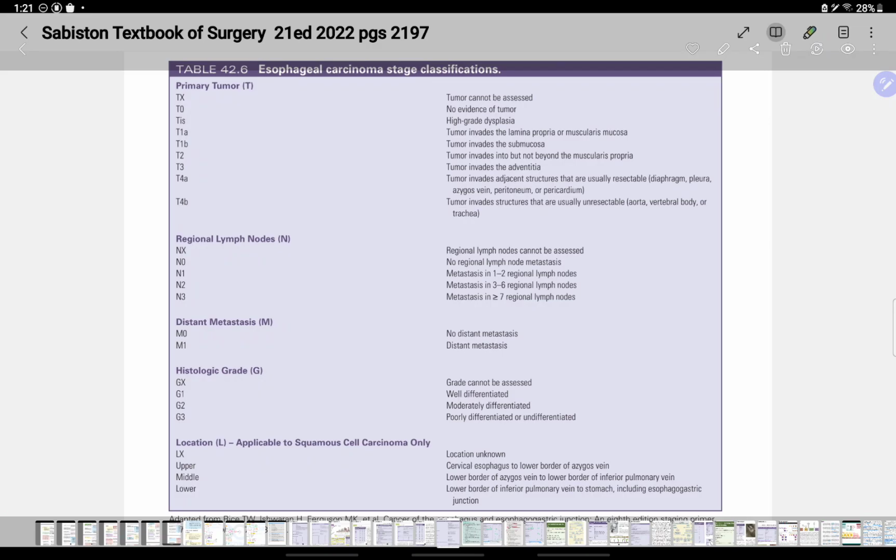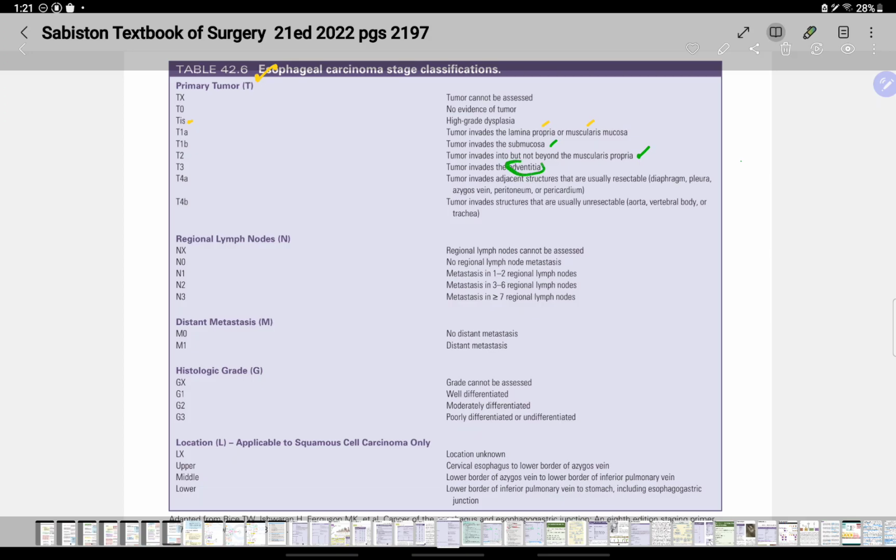So for esophageal cancers, Tis is high-grade dysplasia, T1a is lamina propria or muscularis mucosa, T1b is submucosa, and T2 they will invade into but not beyond the muscularis propria.